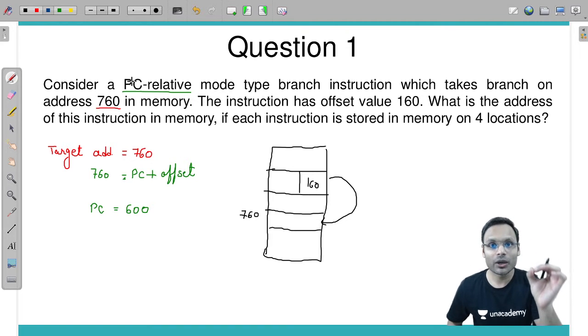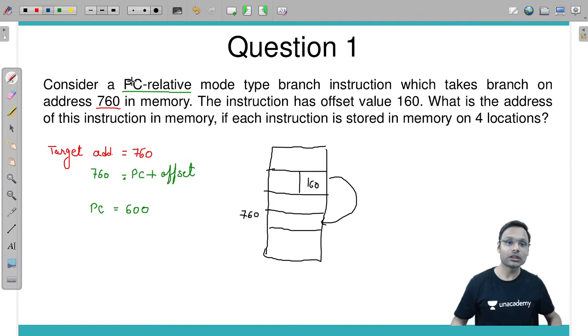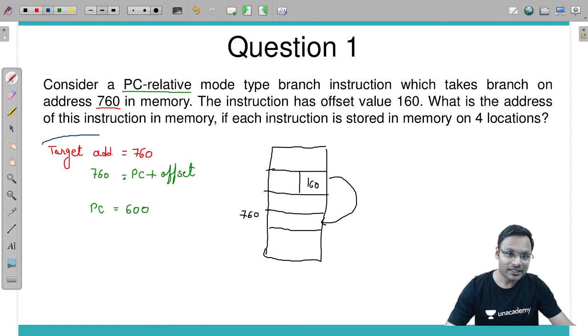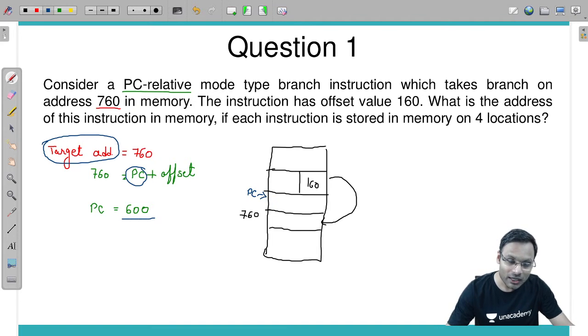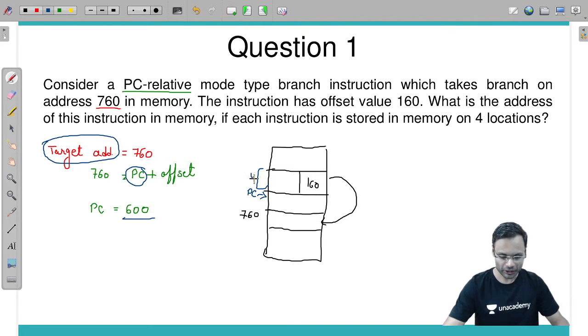ये PC जो है incremented value होती है. So when you calculate this target address, the PC value will be the address of the next instruction in the sequence. If PC is this one, then what will the current instruction's address be? The current instruction is stored on 4 locations.